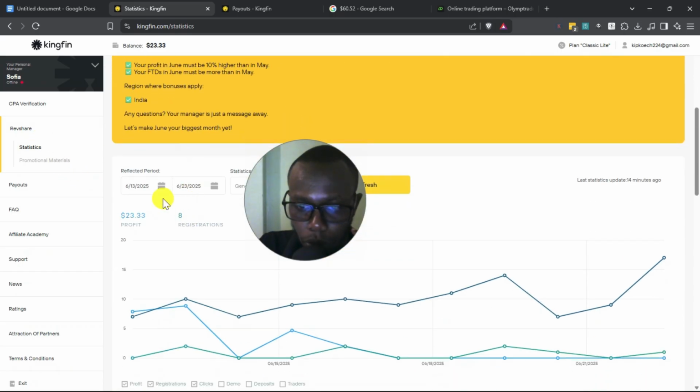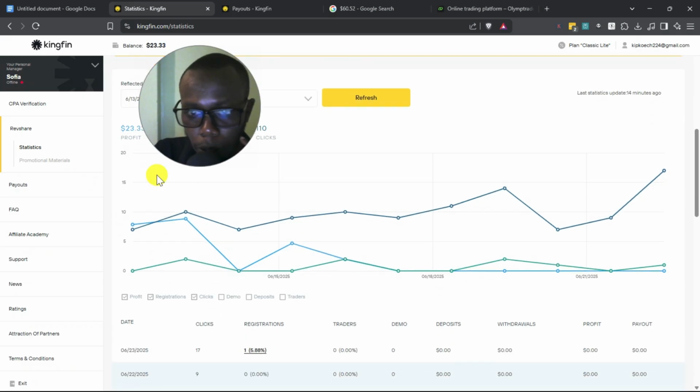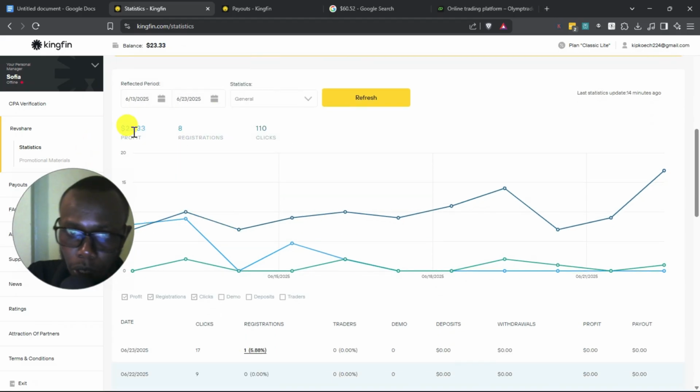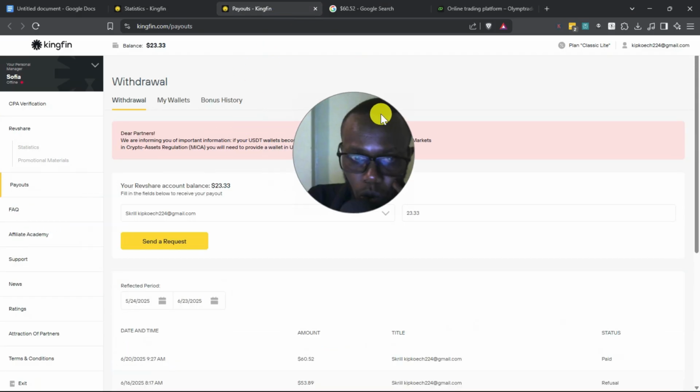So this is what the dashboard looks like. This is the performance, right? The profit means how much I've made from the registrations. This is the number of registrations in the last 10 days, because this is the 13th and 23rd. And then the number of clicks, right? As you can see, it updates almost instantly. These last statistics were updated 14 minutes ago. So that's the dashboard. Now this is how you can withdraw.